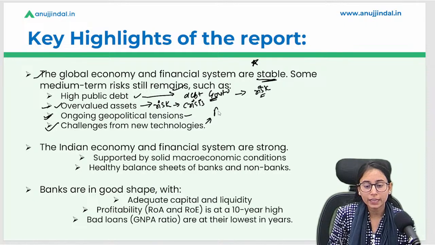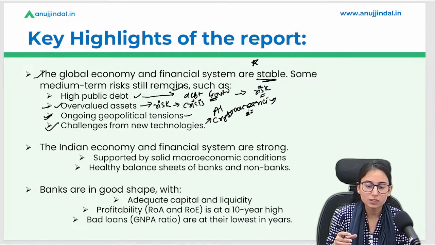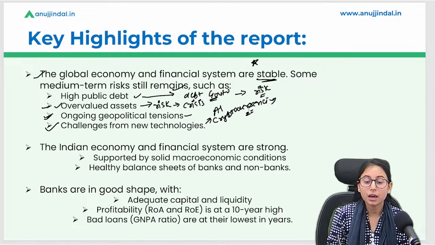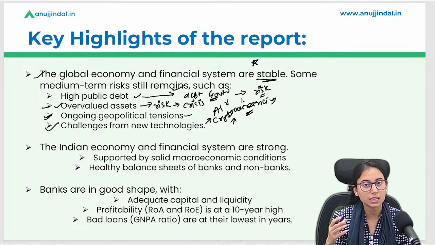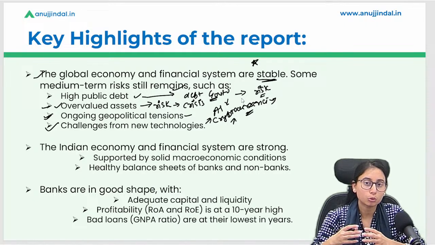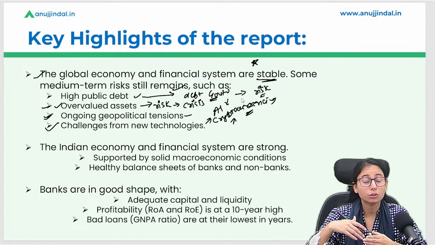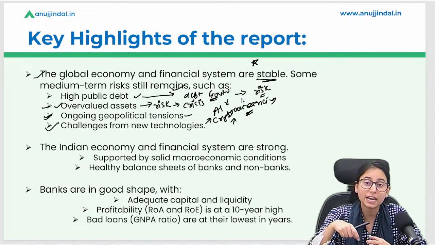Okay. Challenges from new technology. Technologies like AI and cryptocurrencies are increasing technological risk, because people are relying on these AI tools and using cryptocurrency significantly, and this can lead to a problem. Now why is cryptocurrency a problem? If people start putting the majority of their money towards cryptocurrency, the policies laid down by monetary policy or by the central banks will not get impacted.